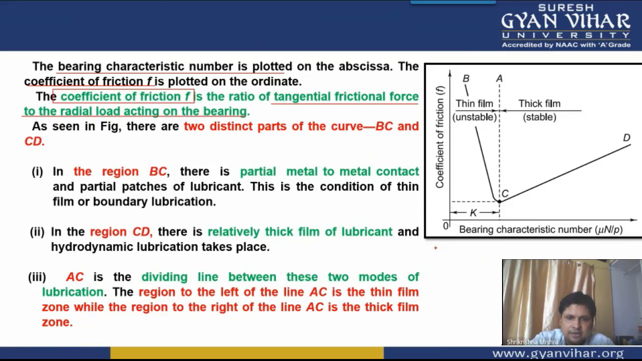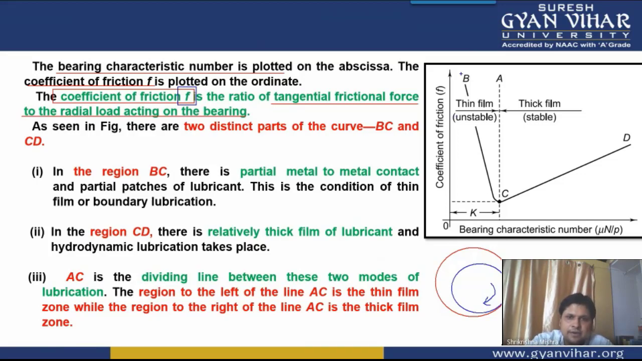Once again I am drawing the diagram. If this is the bearing, and this is your journal, and the journal is rotating in this direction, then there will be a frictional force in this direction. So this frictional force F divided by the radial load, which is this load R, will give you the coefficient of friction, which is written here as f.